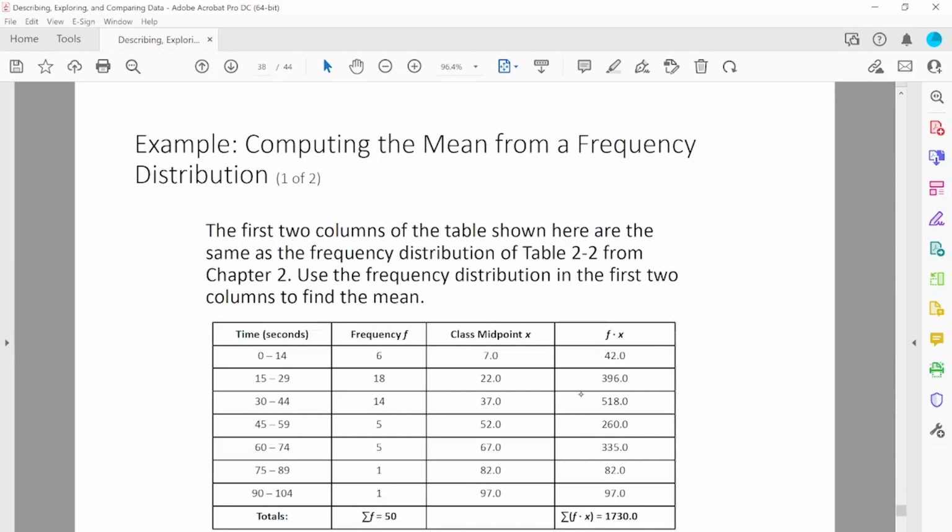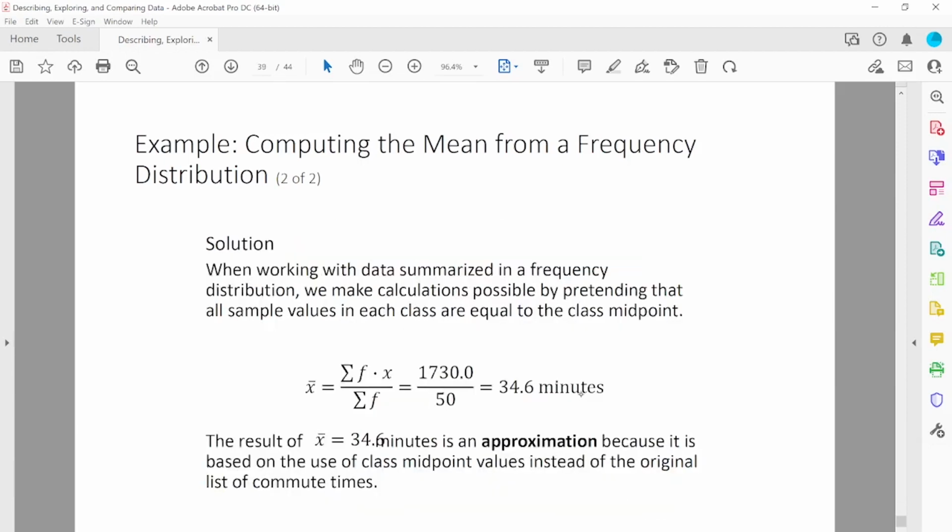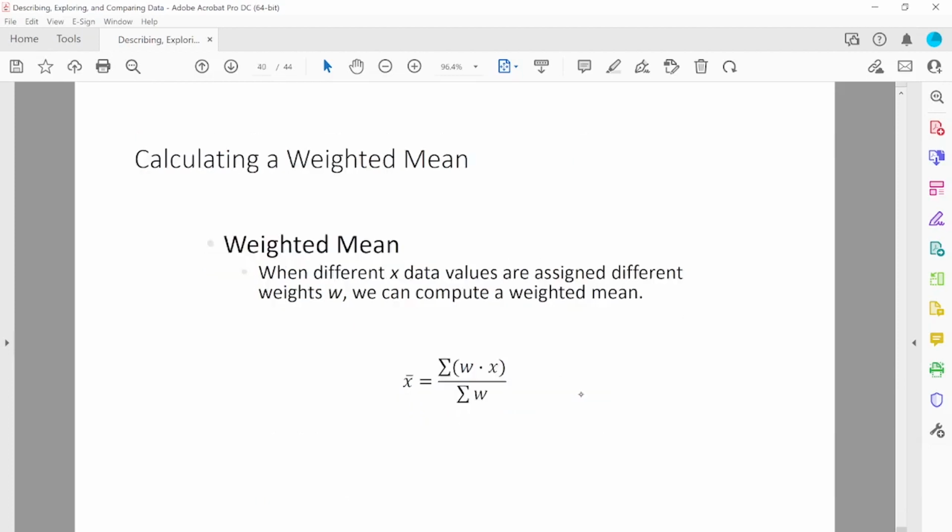This is the class interval, and this is the frequency. This is the mid value of this interval, like 0 to 14 mid value is 7, 15 to 29 mid value is 22, 30 to 44 mid value is 37. To calculate the average, first of all, multiply these two, that gives you frequency times mid value. Add this column here and divide this by the total frequency. That gives us the mean from a frequency distribution.